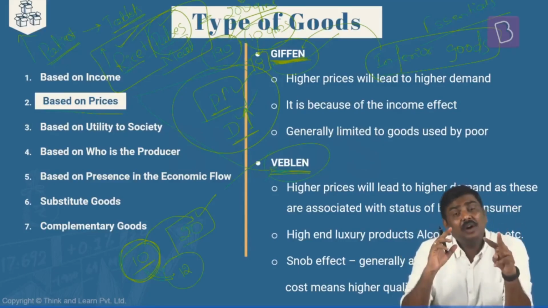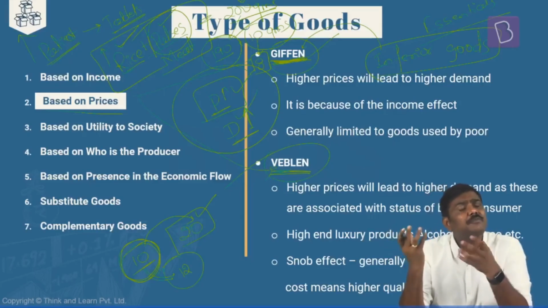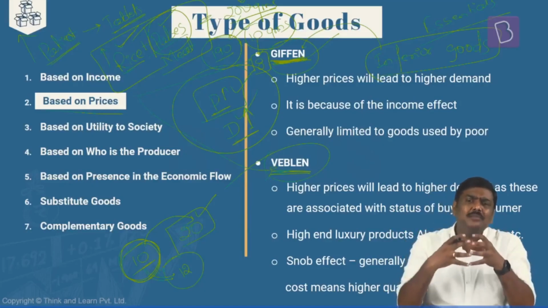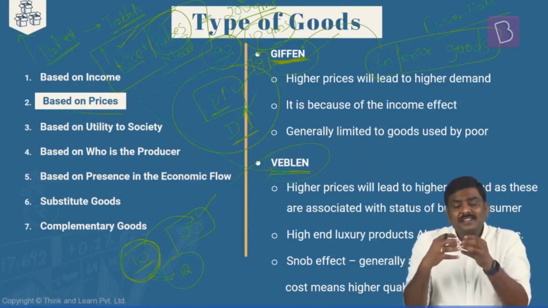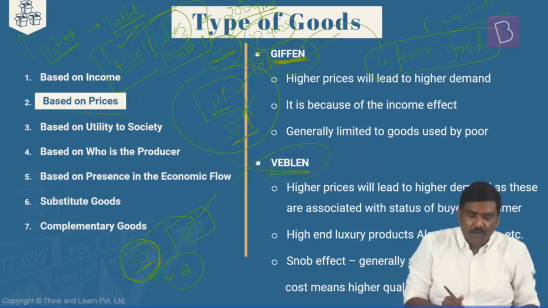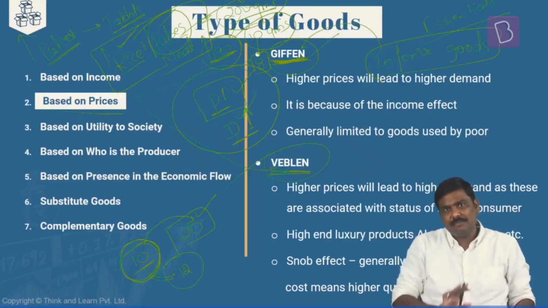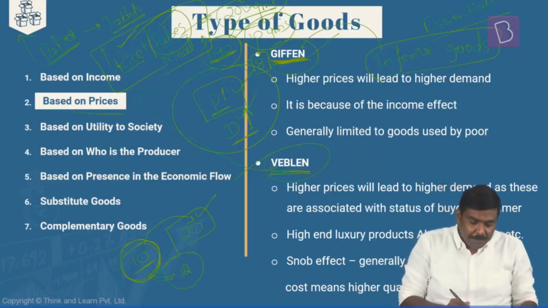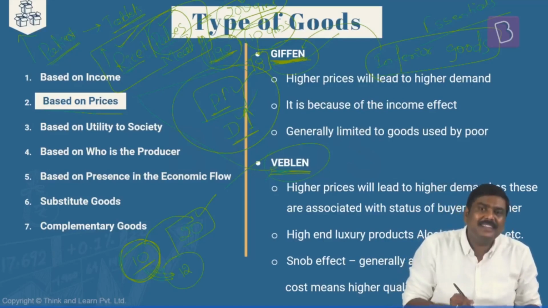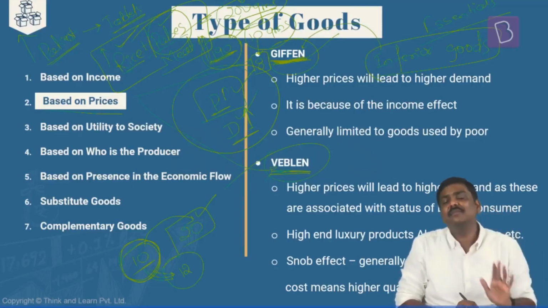First point. Second, because the price of rice has increased, he will not be able to purchase and consume the same quantity of pulses also. Now, as a result of all of this, he wants to consume, let's say, 200 grams of rice plus pulses. But because the consumption of pulses will come down, he will increase the consumption of rice in order to meet this particular criteria of eating 200 grams of rice as well as pulses. What has happened in this particular situation? Price of rice has increased from 10 rupees to 12 rupees. But despite that, the demand as well as the consumption of this quality rice has actually increased in the market.